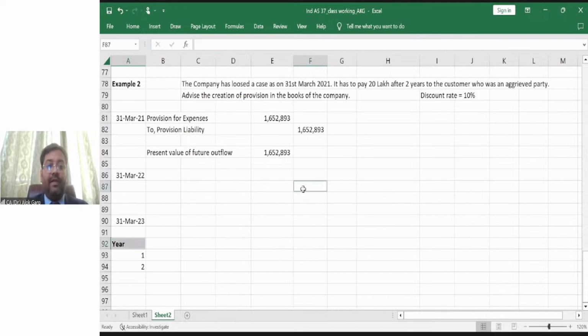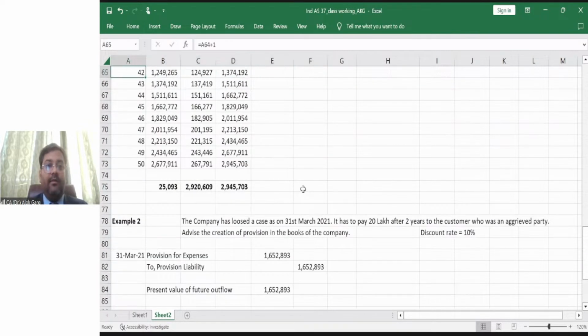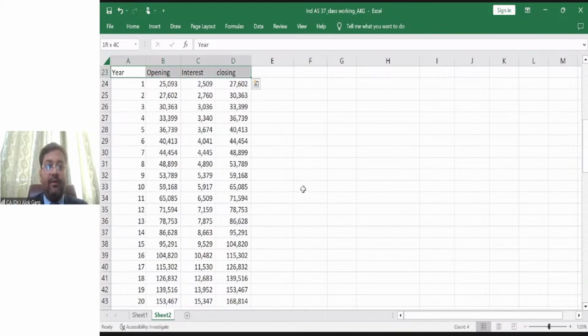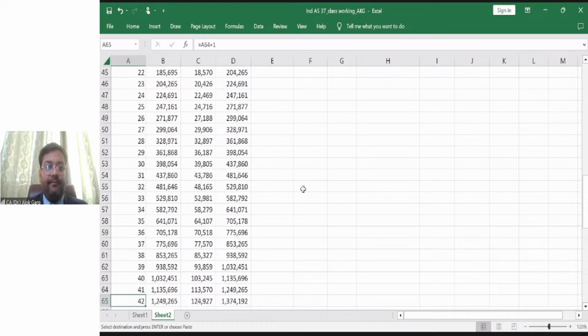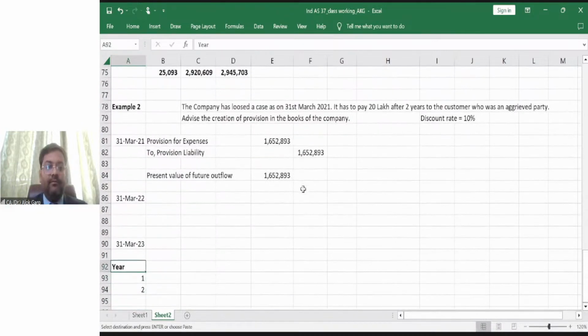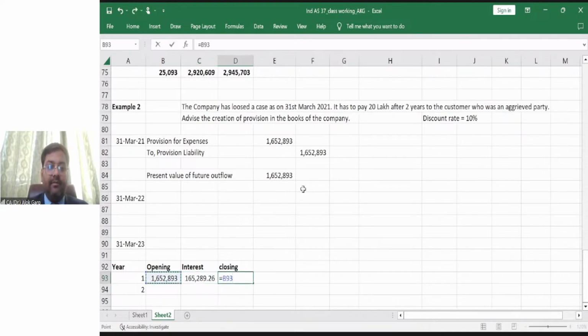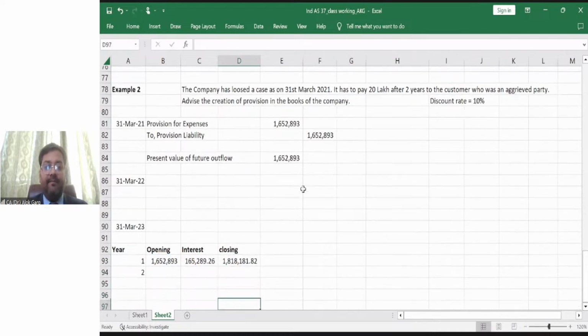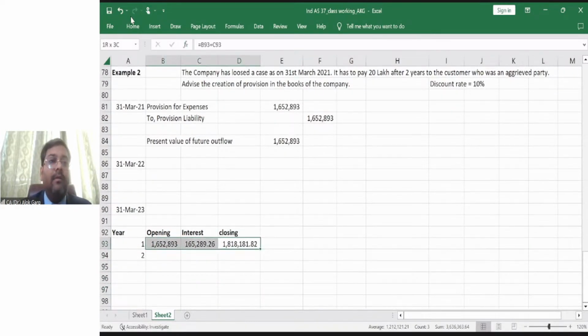Let me do the calculations here. So year, opening, interest, and closing. So the opening is 1652. Interest will be charged at 10%. Unwinding has to happen. This plus this. Let me remove the decimals.